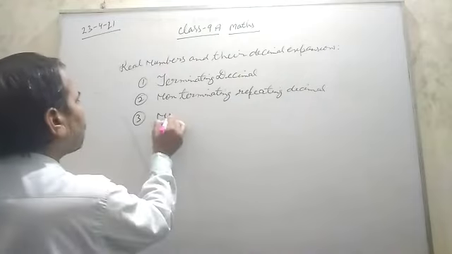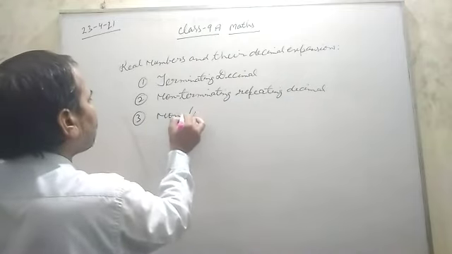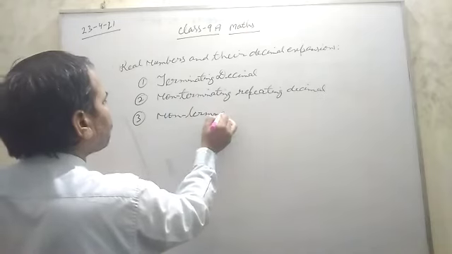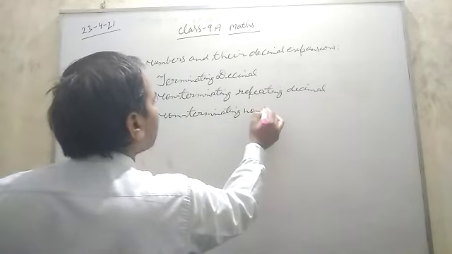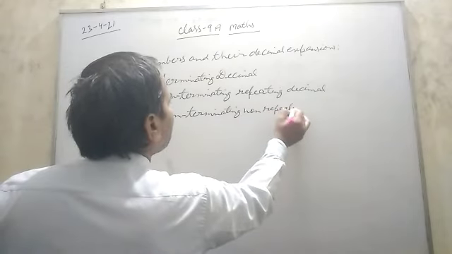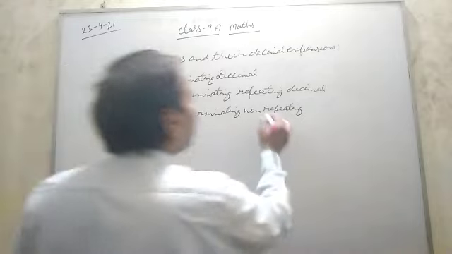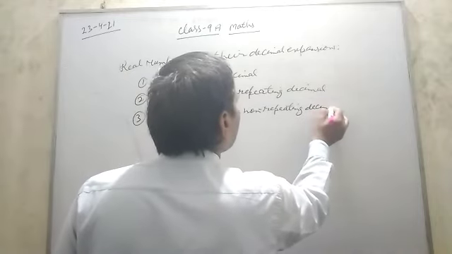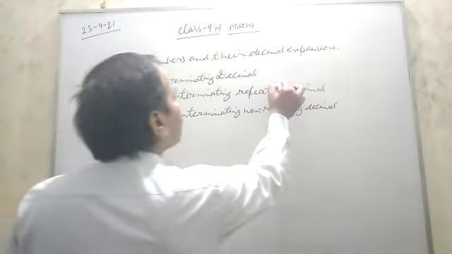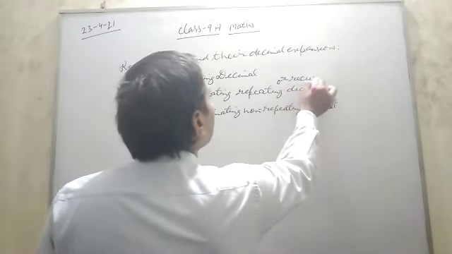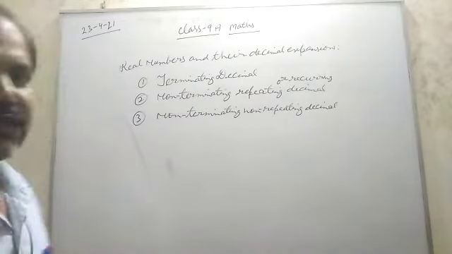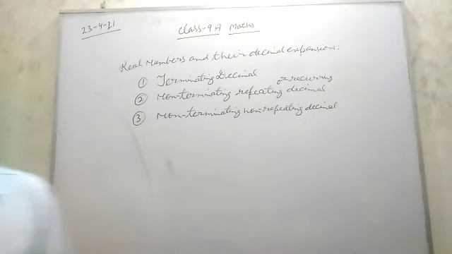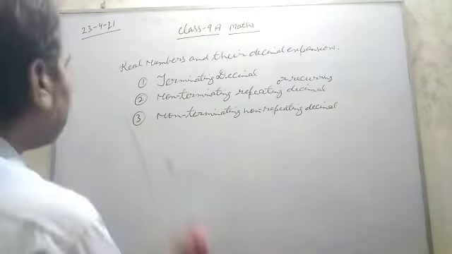And third, non-terminating non-repeating decimal. So three types of decimal expansions: terminating, non-terminating repeating, non-terminating non-repeating decimals.